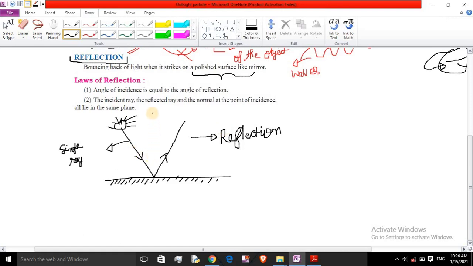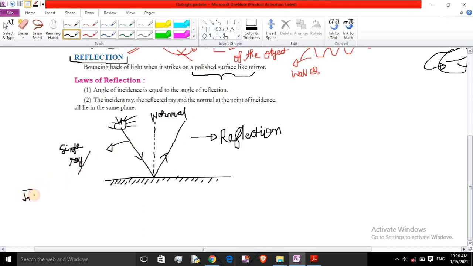Now, this is the point. If we draw the perpendicular to this point, it will be a line like this. This perpendicular we call the normal. This single ray is known as the incident ray.